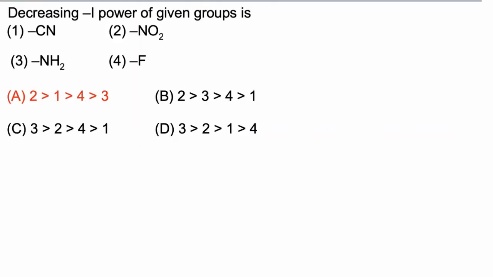In this case, we have to find the correct decreasing minus I power of different groups. Now NO2 has the maximum electron withdrawing minus I effect because it has partial positive charge on nitrogen, a partial positive charge on an sp2 hybridized atom. Then C triple bond N. Now this carbon is sp hybridized.